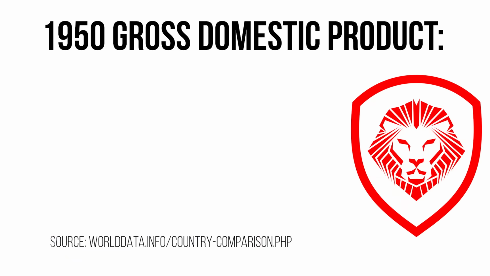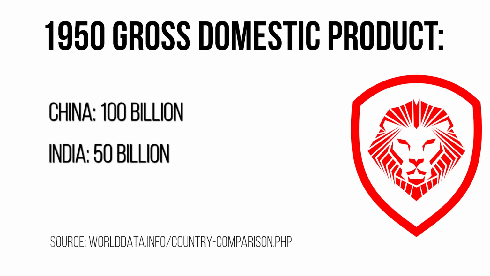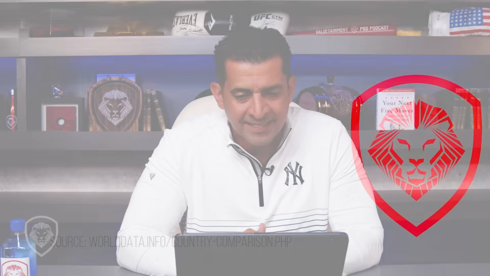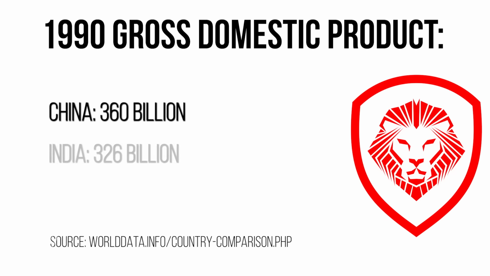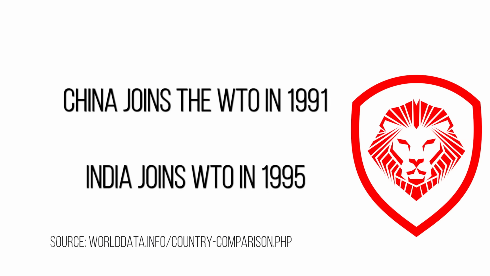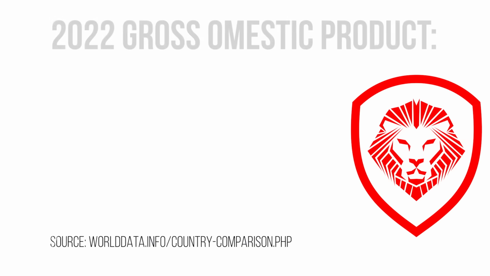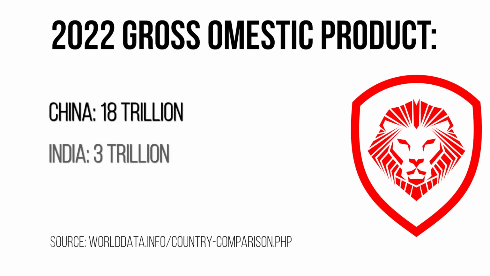GDP, watch this one here. I got to give you this one for 1950, 1990, then today, because there's a whole story behind this. In 1950, China's GDP was 100 billion. India's was 50 billion. China was only twice as big as India. But watch what happens 40 years later in 1990. China is 360 billion. India caught up, 326 billion. They're like this of passing up China, but then something happened. China joined the World Trade Organization. Look what happens next. Today, China, $18 trillion. India, $3 trillion. They went from being pretty much tied to now China is 6 times bigger. The edge goes to China.